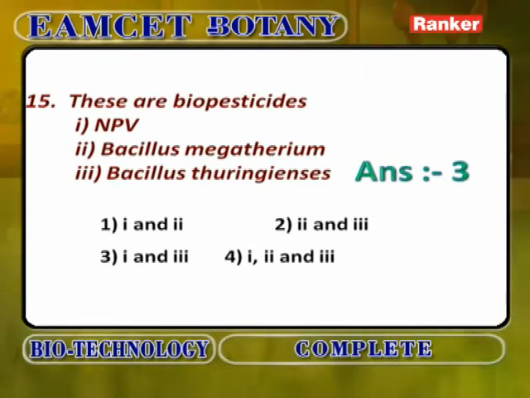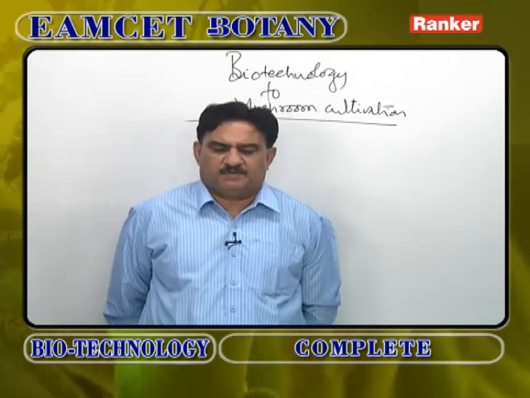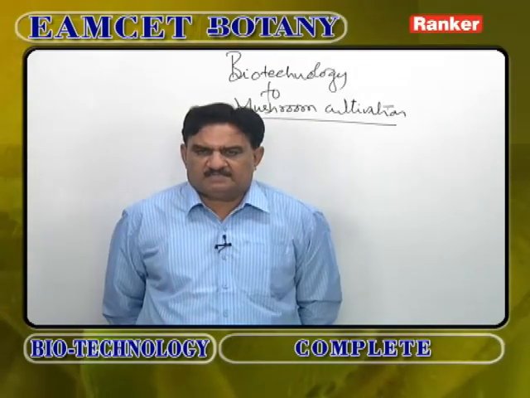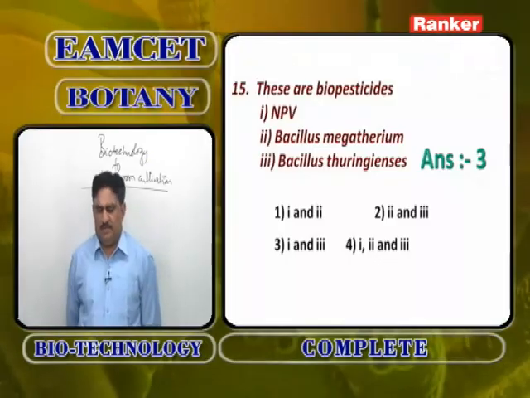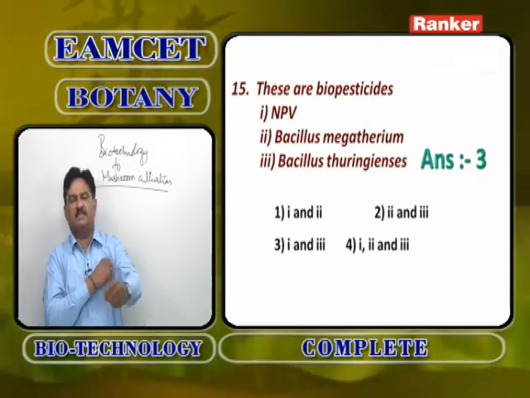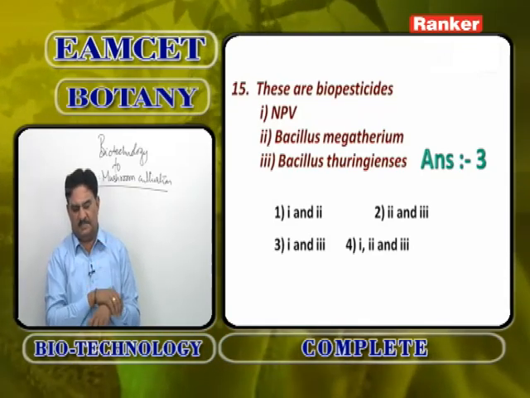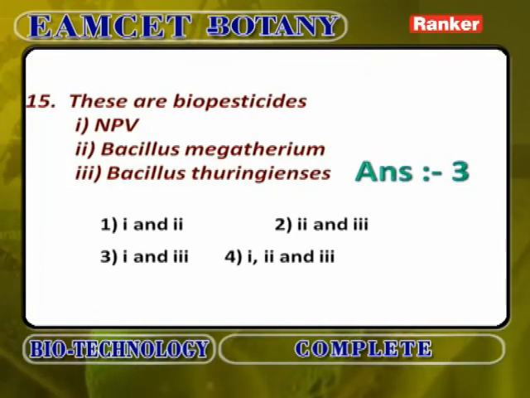These are biopesticides. Biopesticides are nuclear polyhedrosis virus, and there is another one, chloropolyhedrosis virus. Bacillus megatherium is a bacterium used in curing tobacco leaves, though it is not a biopesticide. Bacillus thuringiensis is inserted into cotton to form Bt cotton. So the biopesticides here are NPV, nuclear polyhedrosis virus, and Bacillus thuringiensis, options 1 and 3.